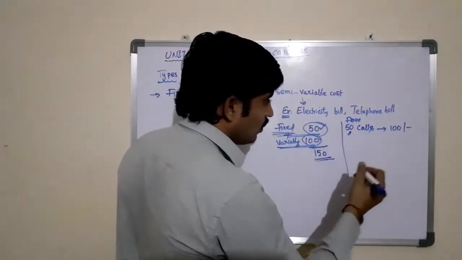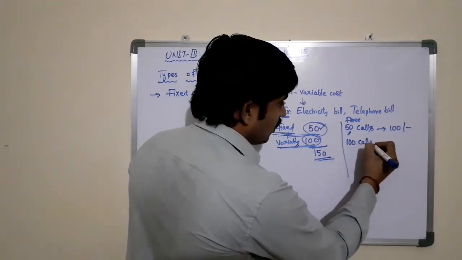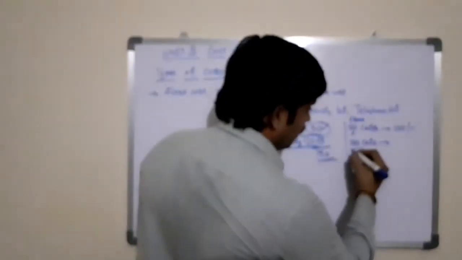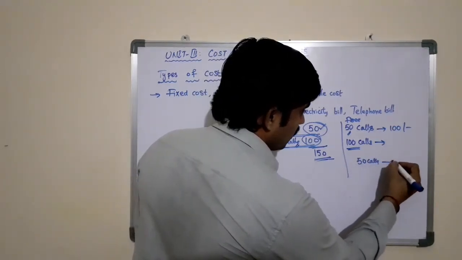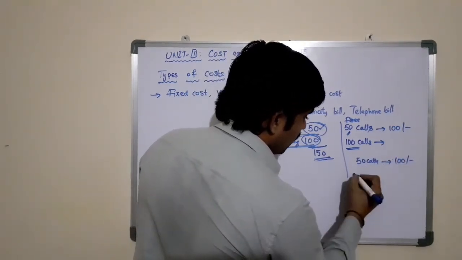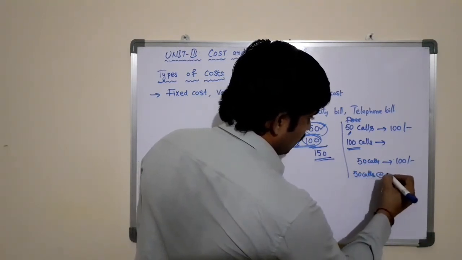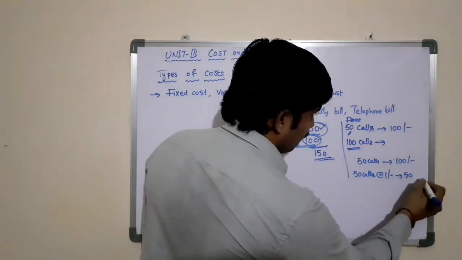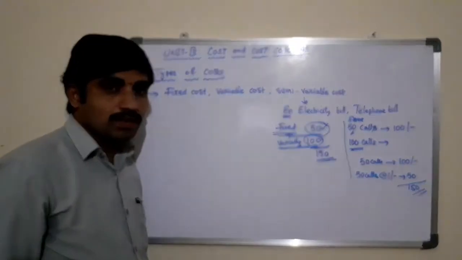If the consumption is more than 50 calls, for example, you have consumed 100 calls in a month, then 50 calls are free, that is 100 rupees, and for the remaining 50 calls you need to pay, for example, 1 rupee per call. As per the slab, you need to pay 50 rupees. The total telephone bill is 150 rupees.